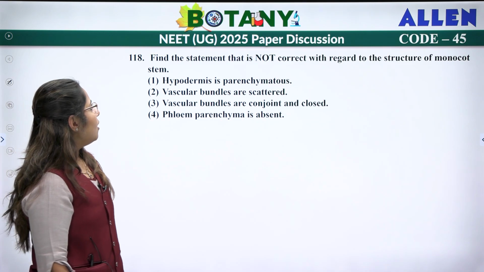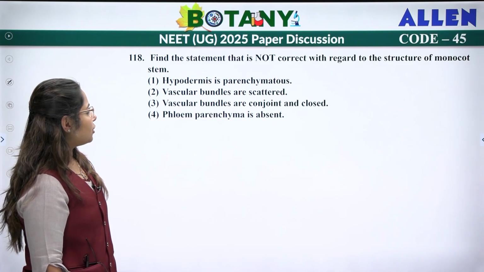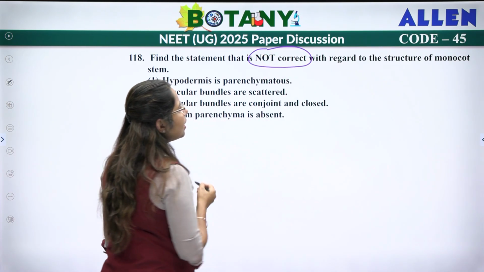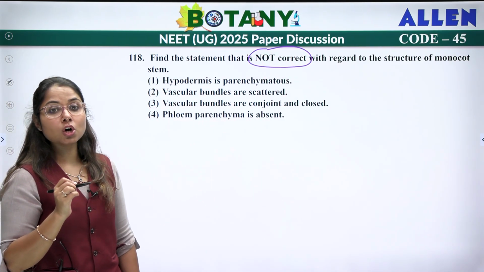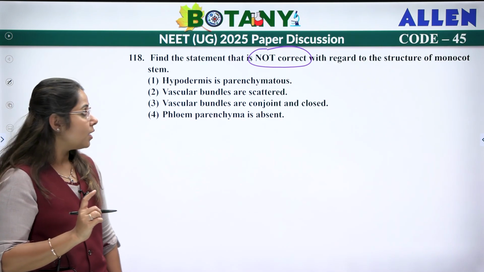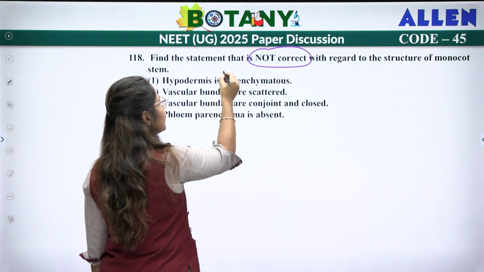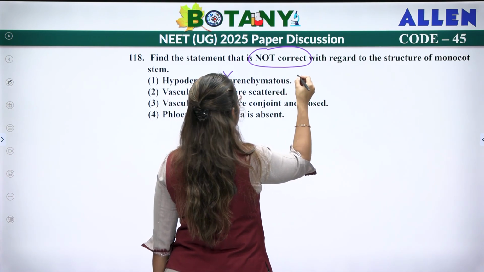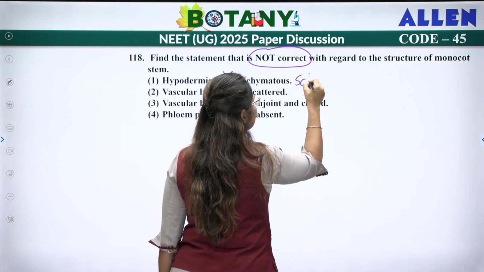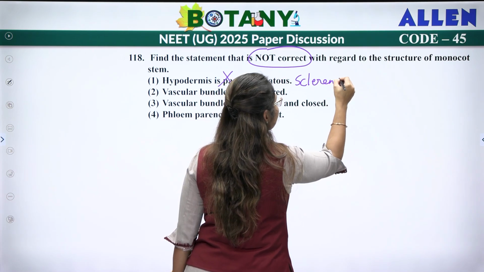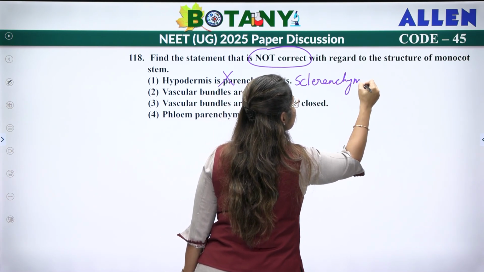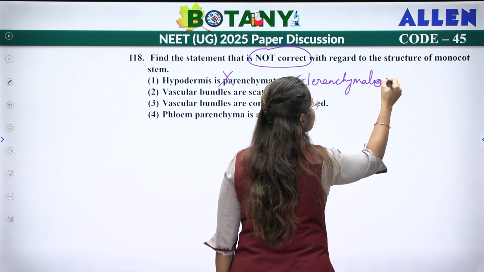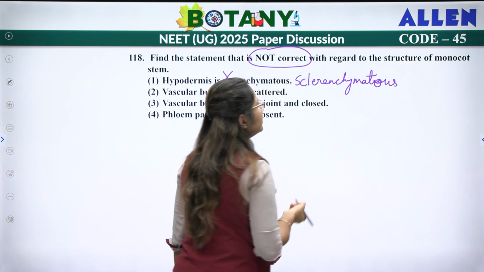Next question. Find the statement that is not correct with regard to the structure of monocot stem. Okay, they're talking about monocot stem. Hypodermis is parenchymatous, which is wrong because in case of monocot stem, hypodermis is sclerenchymatous.